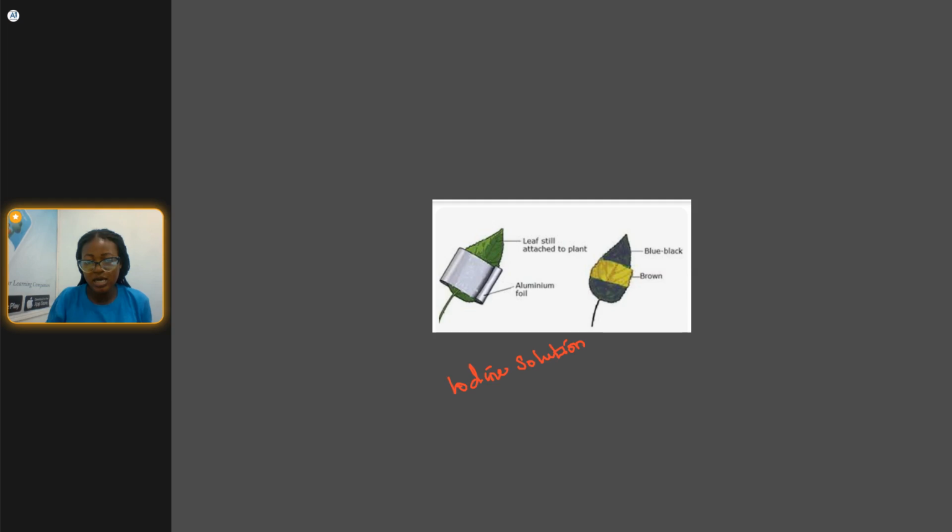As you can see here, the leaves are still attached to the plant. You don't need to detach it because you want to know if the plant is photosynthesizing, if the plant has starch. You want to detect the presence of starch in the leaf.